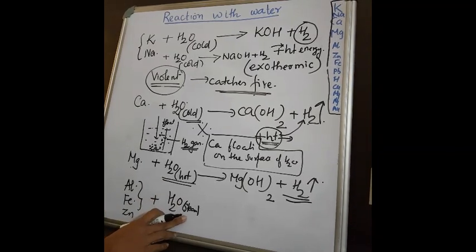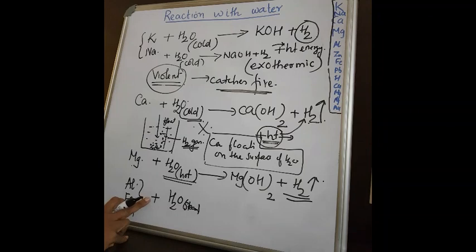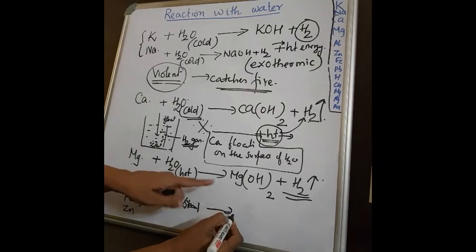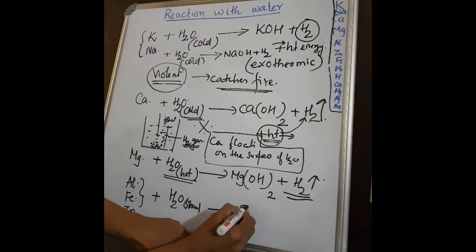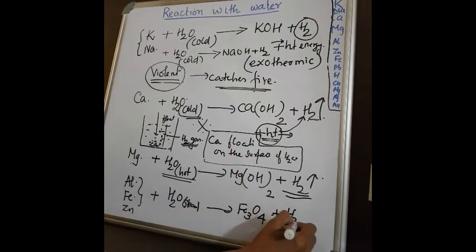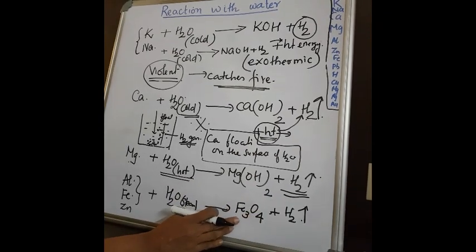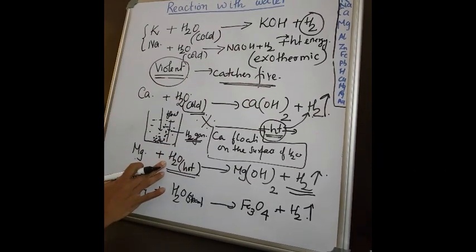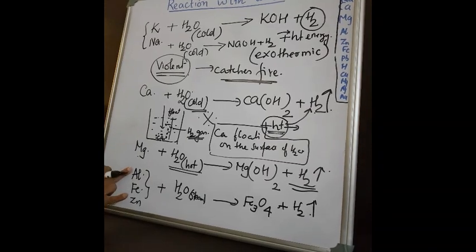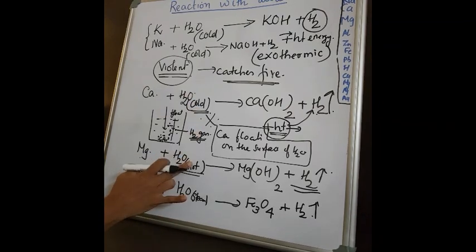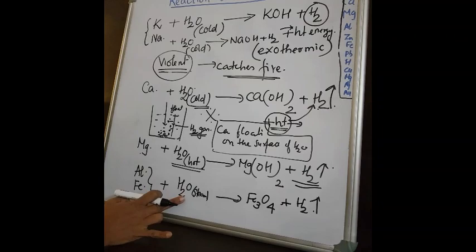In the book, a diagram is given for this, so please check out the diagram. There they have given iron. So iron on reaction with steam will give you, see the product, here there is a difference in the product. That means you are getting iron oxide, Fe3O4, plus hydrogen. See, there is a major difference here. What you have studied is that you get the corresponding hydroxide when a metal reacts with water, correct? Now with the moderately reactive metals like aluminium, iron and zinc, they do not react with cold water or hot water, but they react with steam.